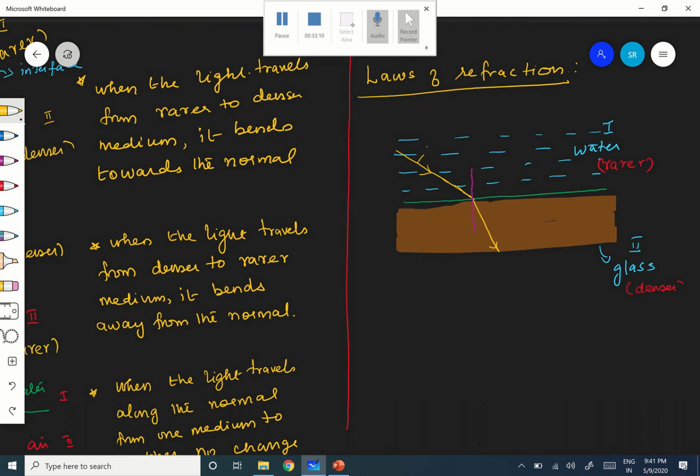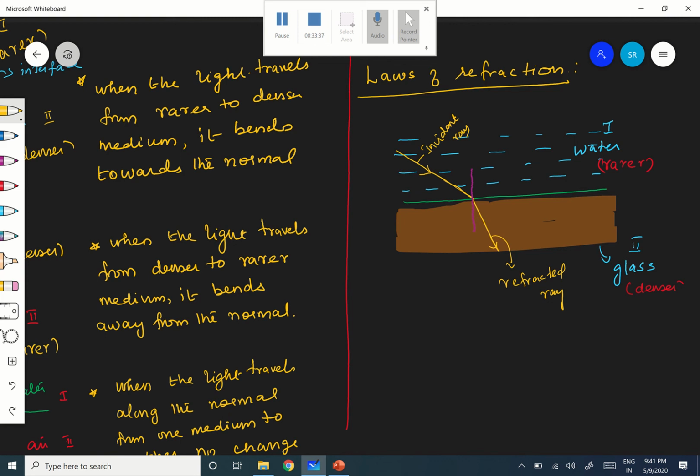So this is the incident ray, and this is nothing but the refracted ray. Now what is the angle between the incident ray and the normal?